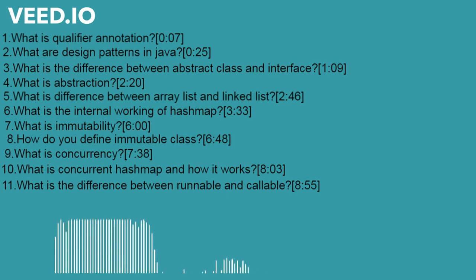What is abstraction? Abstraction is hiding the backend part of the functionality and showing only the overall functionality, hiding how the internal working happens. So that is what abstraction is.